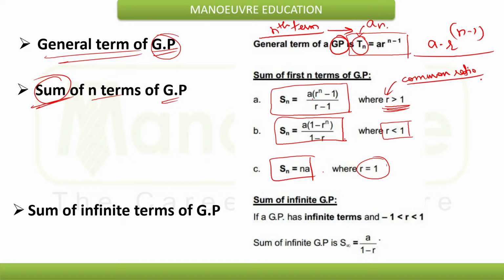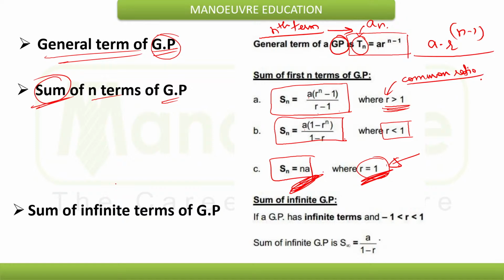See, for r greater than 1 it is A into r raised to n minus 1 upon r minus 1, and for r less than 1 it is A into 1 minus r raised to n upon 1 minus r. And if our value of r is equal to 1, then you don't need to consider that value, simply it will be n into A. That will be the final answer. You don't need to worry about r. Yes, r is common ratio.